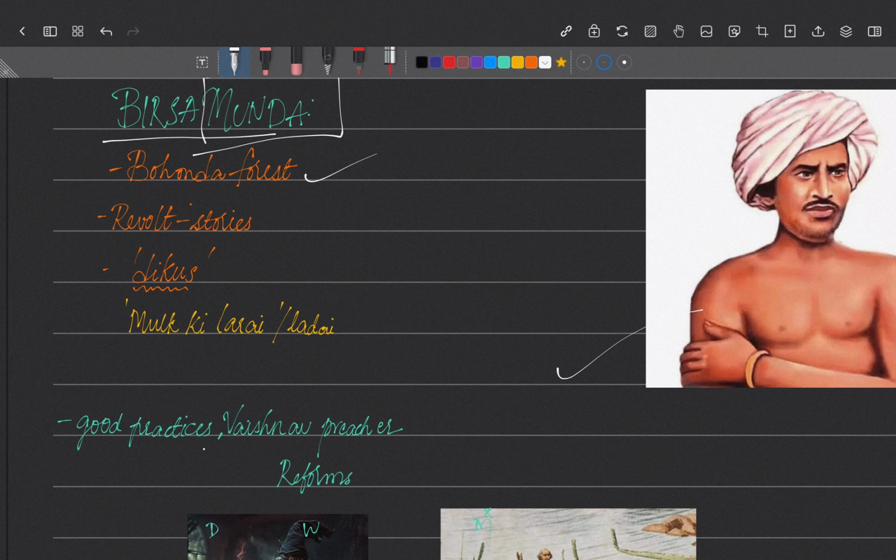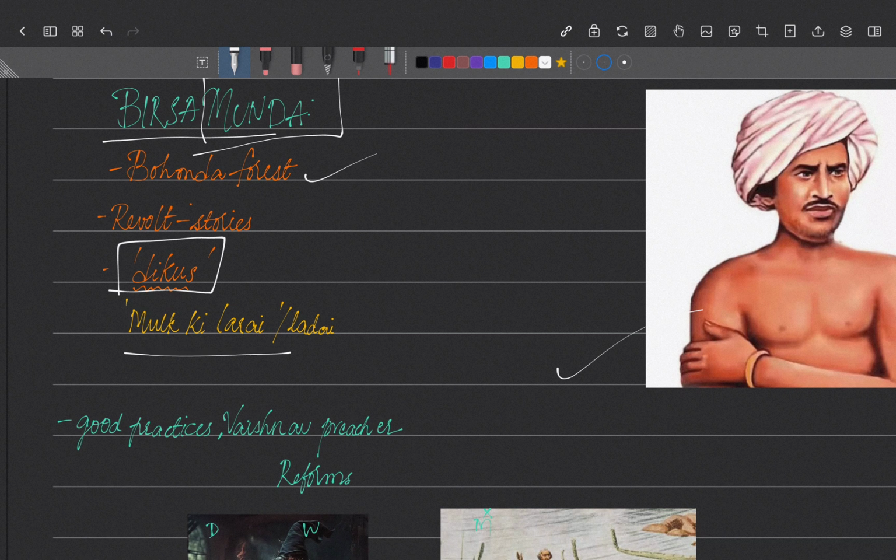He grew up listening to all these stories of how the Britishers used to exploit them, and how they are still exploiting them, and how in the olden days there was no control upon tribals, and they were very happily living with their own authority and control. Listening to all these stories, he felt that they were completely oppressed by the British and the Dikus. Dikus means outsiders. He felt they shouldn't be outsiders, we have to control ourselves, and we have to get those happy days back. They also started Mulki Ladai.